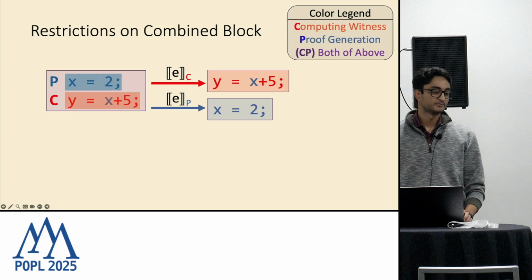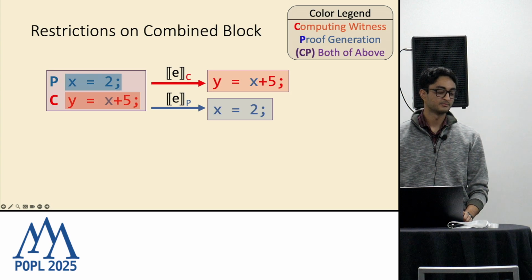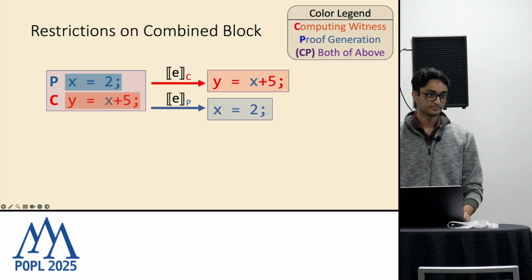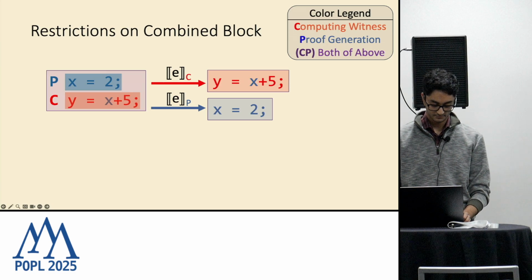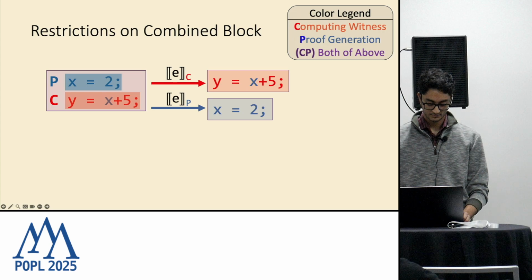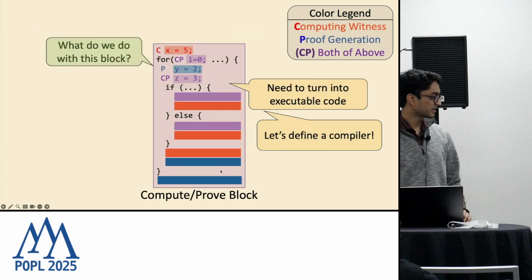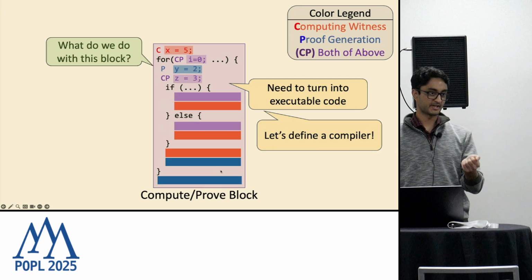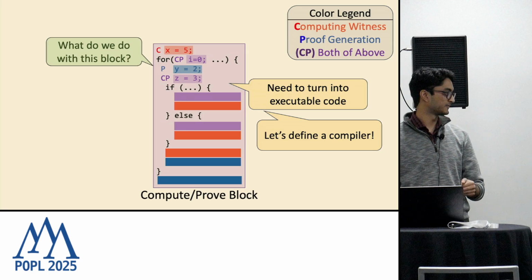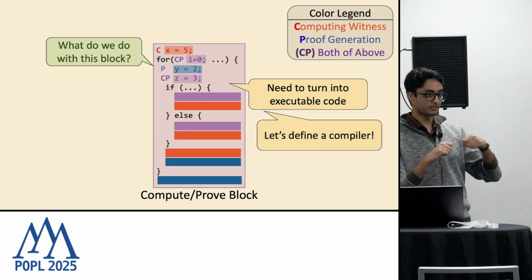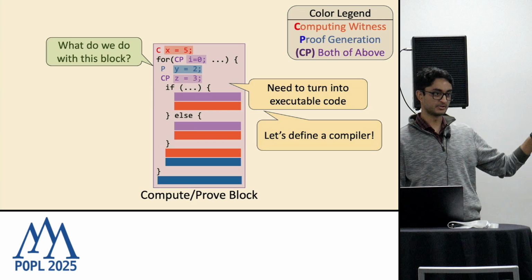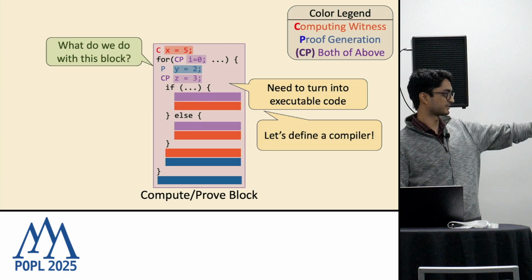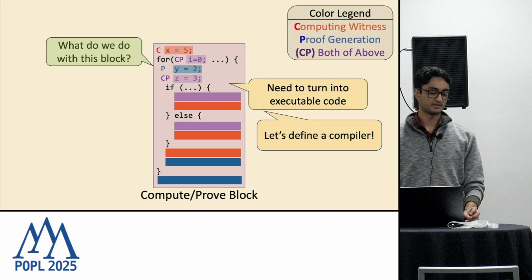I have a question about the language. The blocks you are talking about, they don't have control flow? It's just the assignments? The blocks will include control flow, but we don't require the developer to annotate any of the control flow. The developer only needs to annotate the variable declarations, because the control flow is by default the same in both, right?